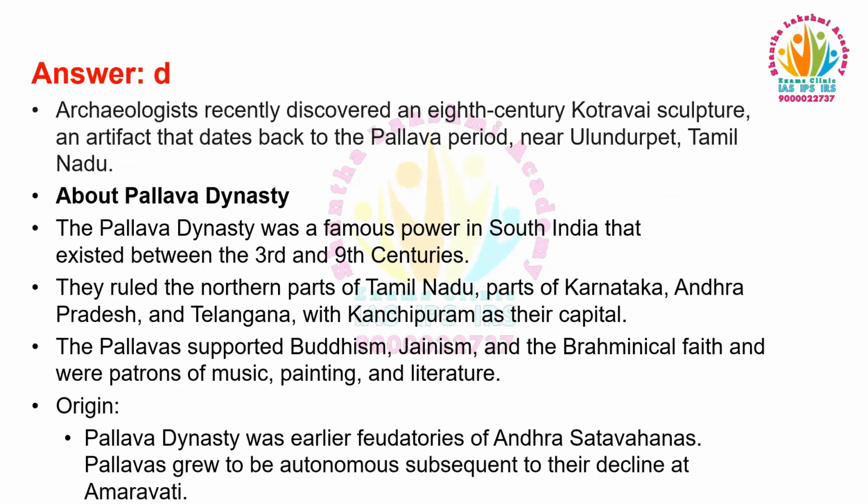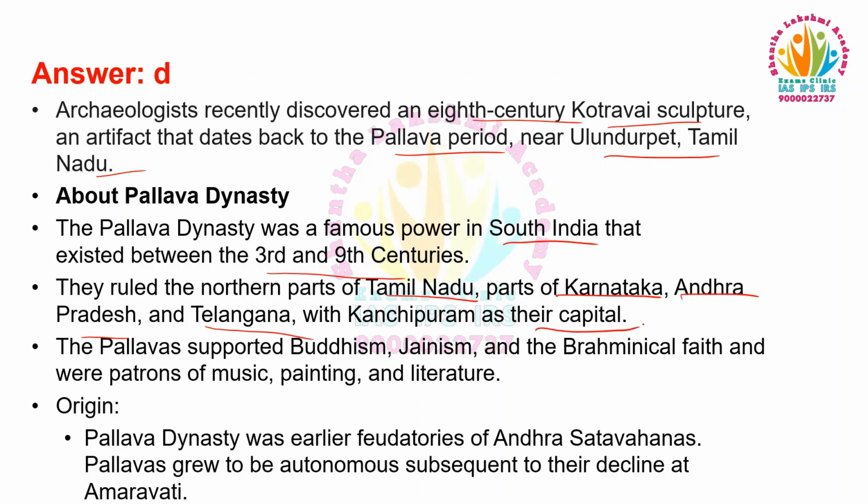Archaeologists recently discovered an 8th century Potravai sculpture and an artifact that dates back to the Pallava period near Ulandurpet, Tamil Nadu. About this Pallava dynasty: the Pallava dynasty was a famous power in South India that existed between the 3rd and 9th centuries. They ruled the northern parts of Tamil Nadu, parts of Karnataka, Andhra Pradesh, and Telangana with